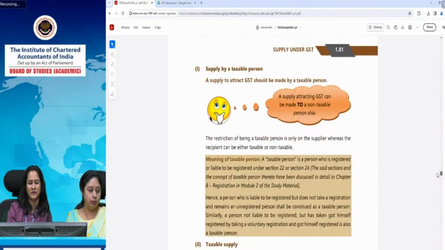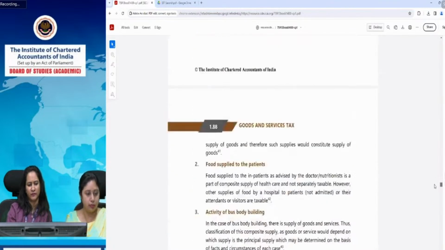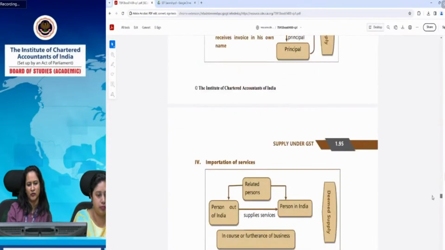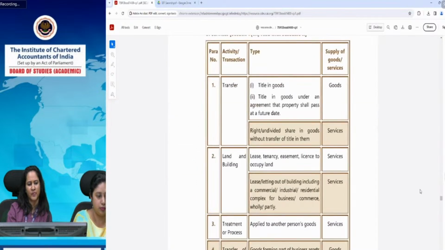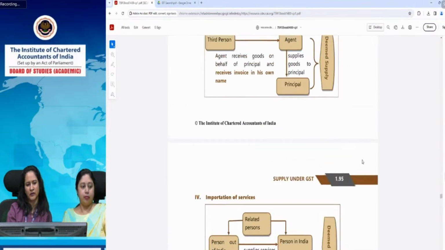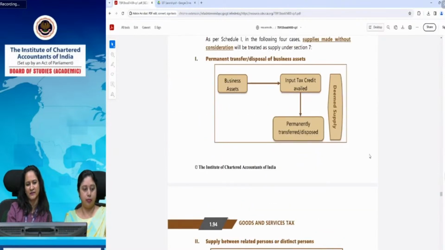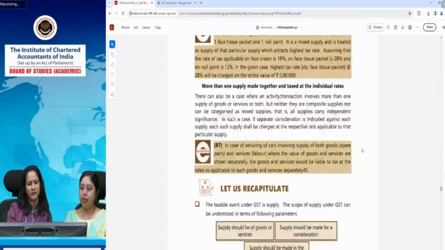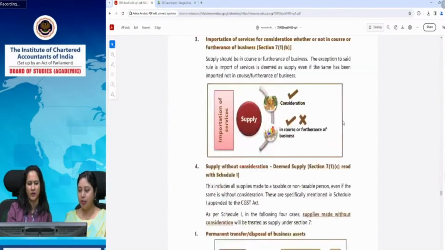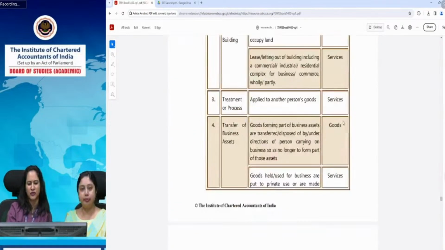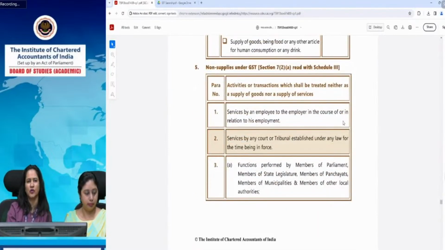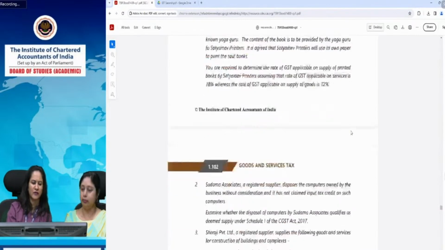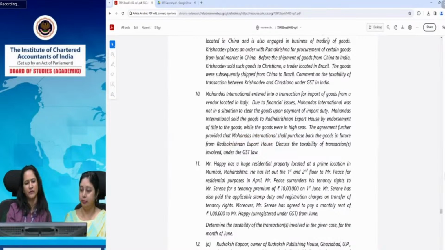Wherever anything needs to be emphasized, it has been given in separate boxes during the discussion of that concept itself. Then after going through all the provisions discussed in a particular chapter, you should refer to this section. In fact, now it can also be referred to as the legislative Saransh, which is now in colorful print. You can go through the Saransh when you finish the complete study of a particular subject. Chapter-wise, you may refer to the study material, then the test your knowledge sections, followed by the answers thereof.